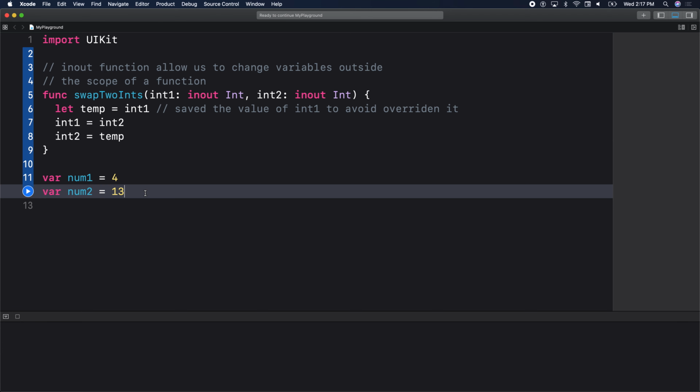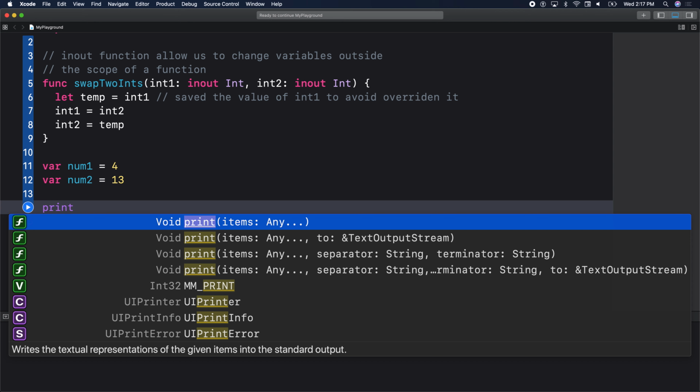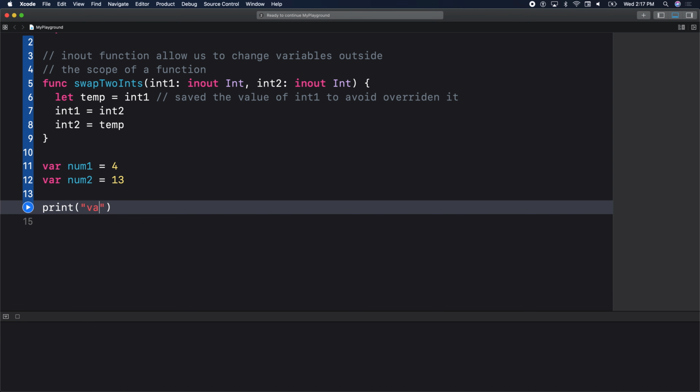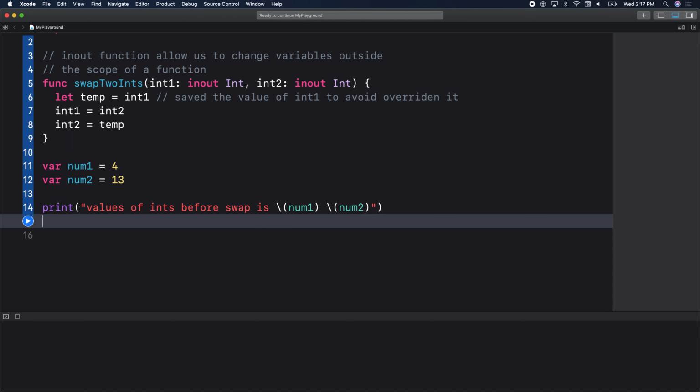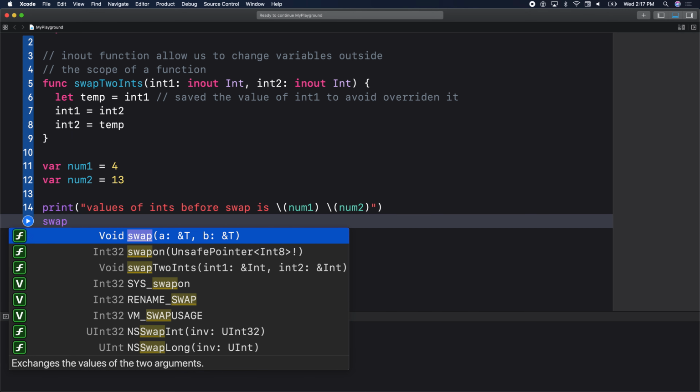We'll call our function. We'll write in some print statements here. I'll say print statement, values of ints before swap is, and here we'll simply use string interpolation. We'll say int1 and int2. Those are the values before, num1 and num2. And we'll go ahead and call our function. Our function is called swap to ints.